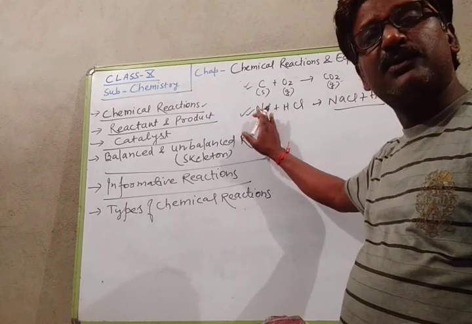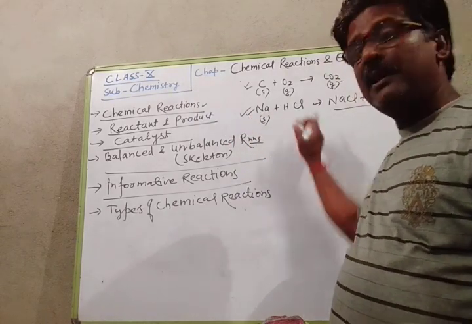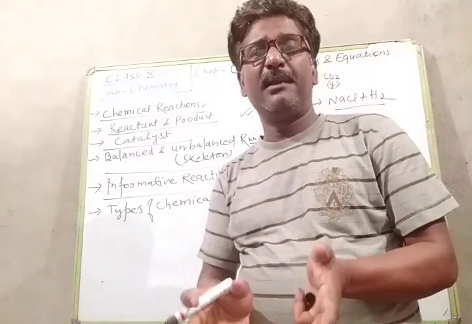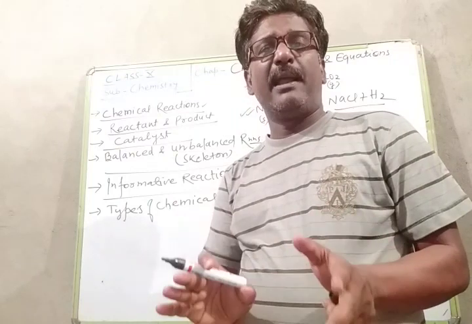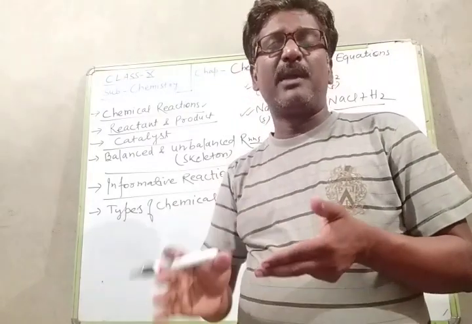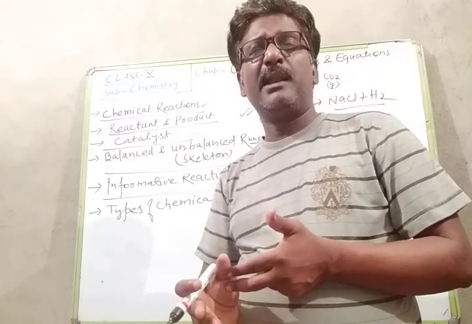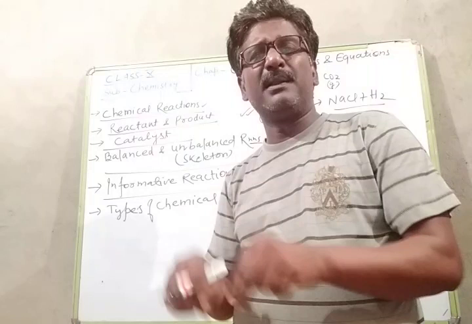Na is solid, so S can be written. This HCl, if only HCl is written, it means dry HCl, dry acid. And no reaction takes place with acid when it is dry. So, to carry out a chemical reaction with any acid or with any salt, it must be aqueous, meaning some water must be present there.